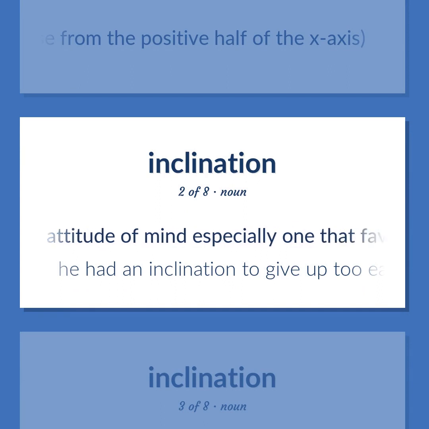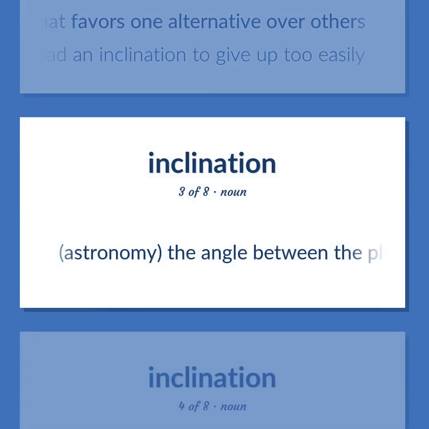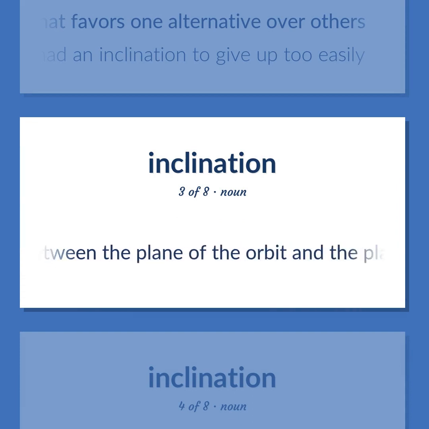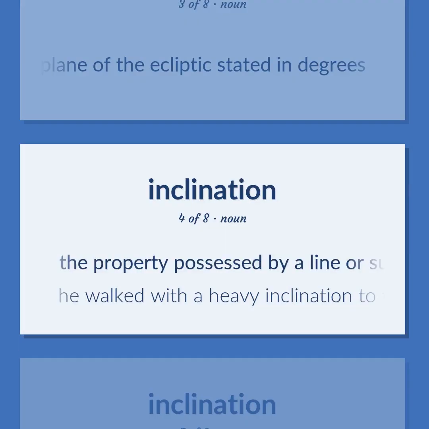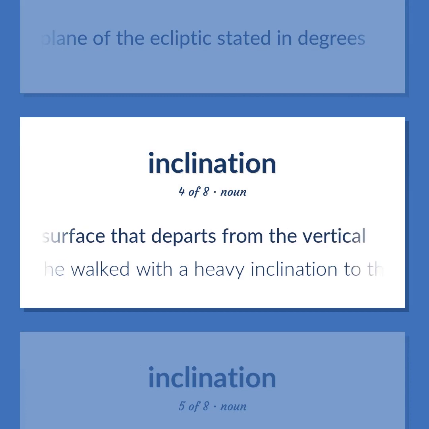An attitude of mind, especially one that favors one alternative over others. He had an inclination to give up too easily. Astronomy. The angle between the plane of the orbit and the plane of the ecliptic stated in degrees. The property possessed by a line or surface that departs from the vertical. He walked with a heavy inclination to the right.